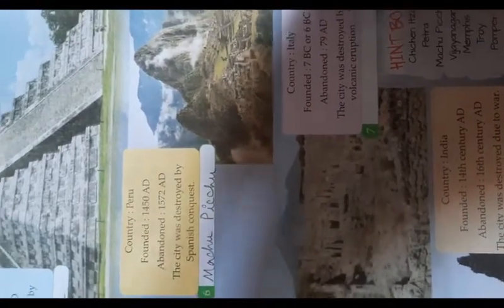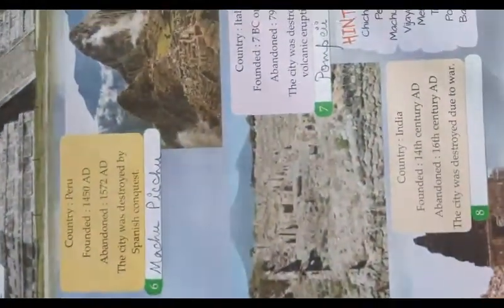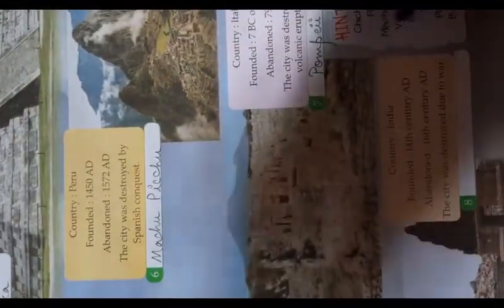Seventh one, country Italy, founded 7th or 6th century BC, abandoned 79 AD. The city was destroyed by volcanic eruption. It is Pompeii. So write POMPEII, Pompeii.